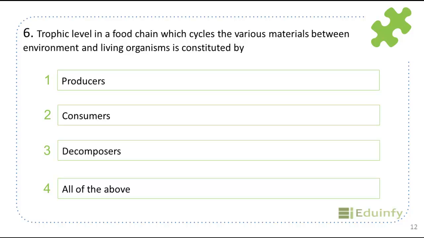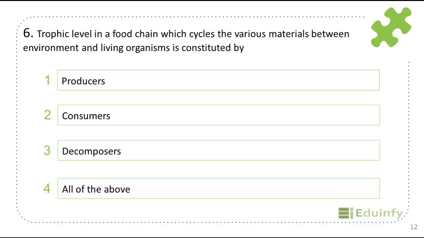Next question, the trophic level in a food chain which cycles the various materials between environment and living organisms is constituted by producers, consumers, decomposers. So here decomposers is the answer. It decomposes waste organic matter and releases nutrients back into the environment.